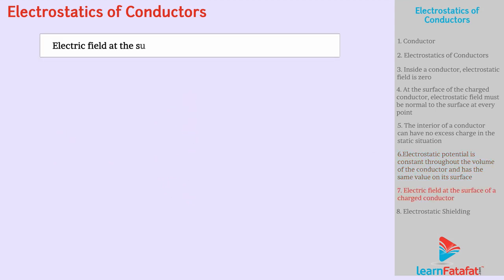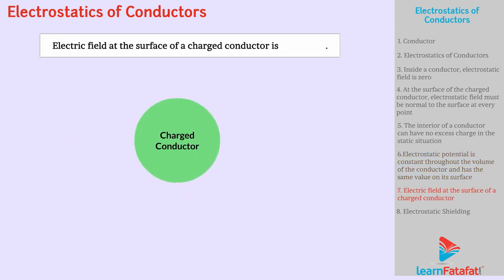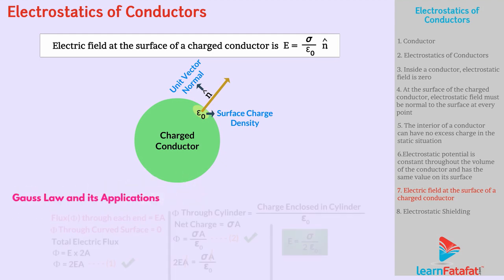Electric field at the surface of a charged conductor is E equals sigma upon epsilon 0 times n cap, where sigma is the surface charge density and n cap is a unit vector normal to the surface in the outward direction. We already proved this result while studying Gauss law and its applications.